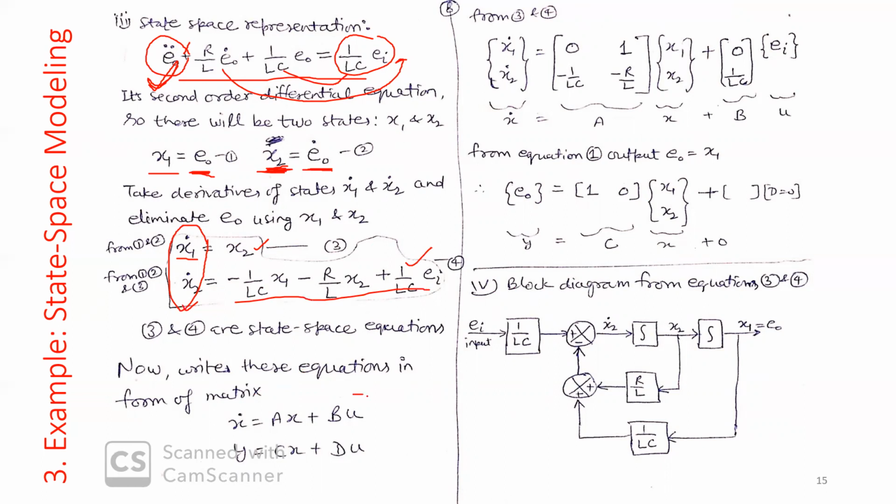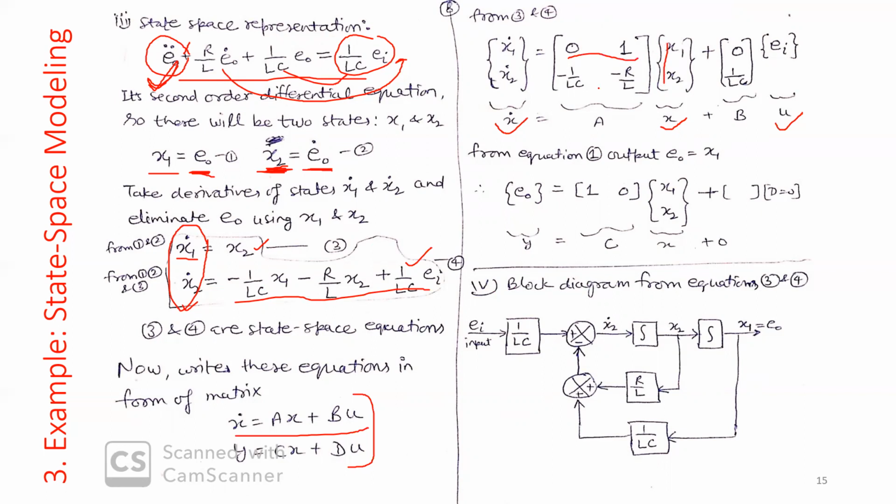Now you write in matrix form as we discussed in the previous example. X dot is equal to AX plus BU. X dot we know, X1 dot, X2 dot. X we know, X1, X2. And input is our EI. Just calculate the coefficients of X1, X2 in equation number 1: 0, 1.